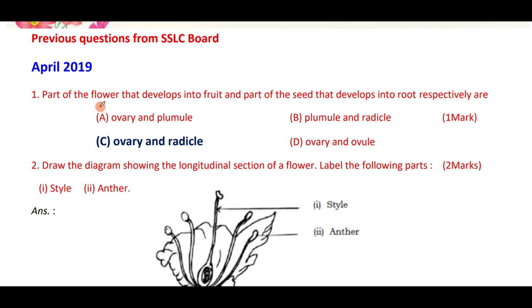Name the part of the flower that develops into fruit, and the part of the seed that develops into root. The part of the flower that develops into fruit is the ovary. The part of the seed that develops into root is the radicle. Radicle develops into root, whereas the ovary develops into fruit.